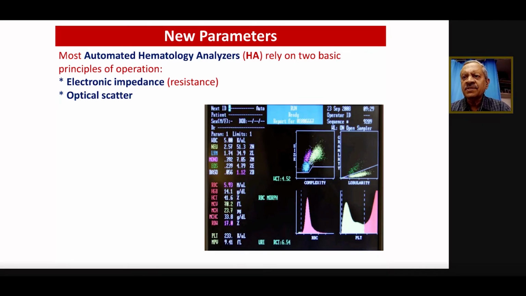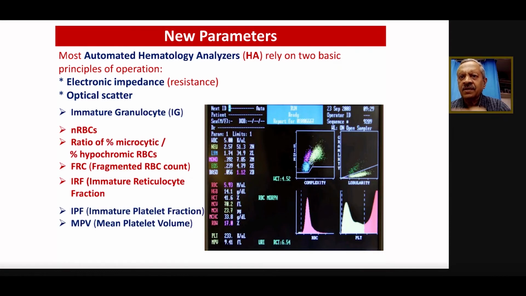We can get the individual lymphocytes, we'll come to that later. So what do we look for? We look for newer parameters like immature granulocytes. We'll talk about it, there is one slide for each.